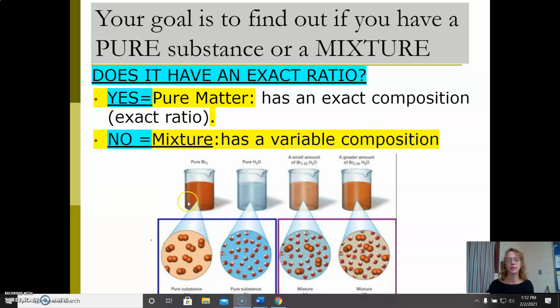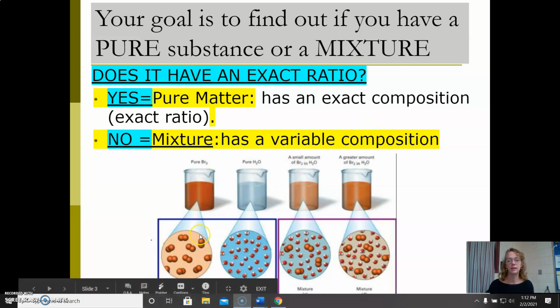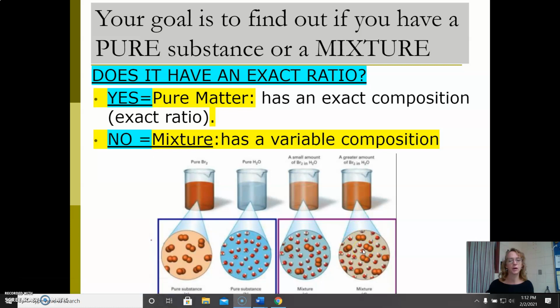So in this picture here, this is liquid bromine. The brown spaces here is empty space. There's only bromine in this beaker. In this beaker, there's only water. Again, it's empty space in between these molecules. This beaker has bromine and water, but it's a weak solution of bromine and water. This is a stronger concentration of bromine and water.